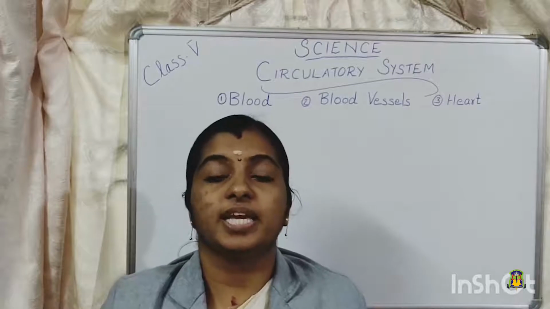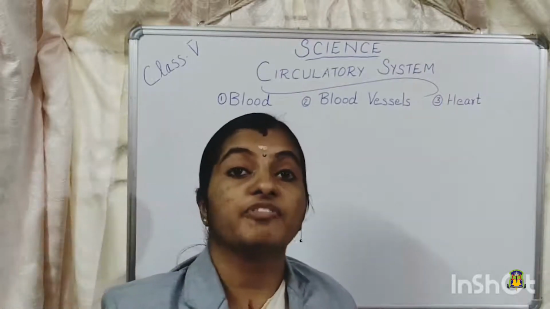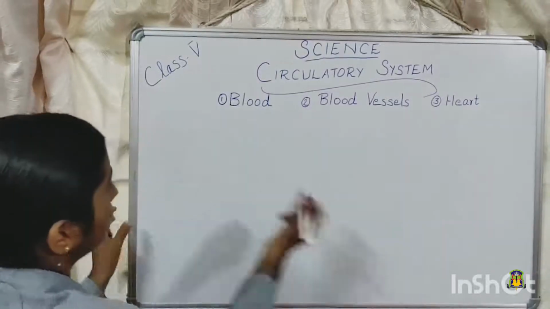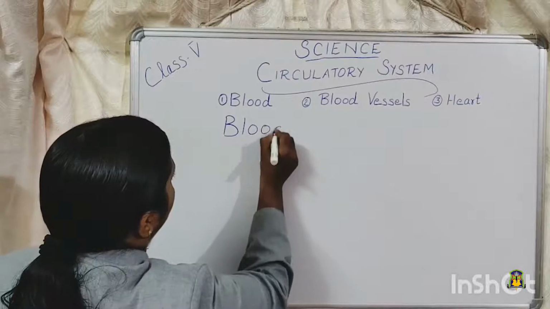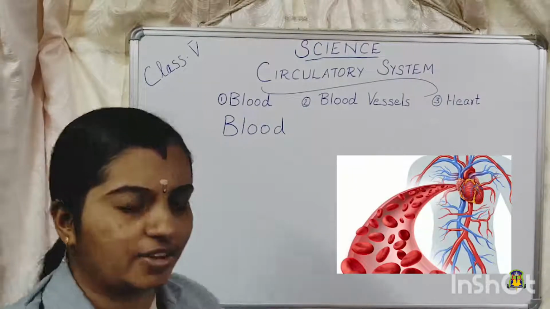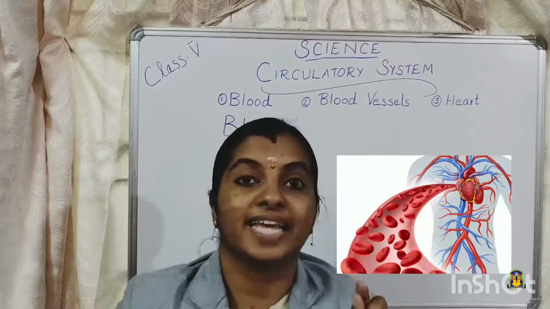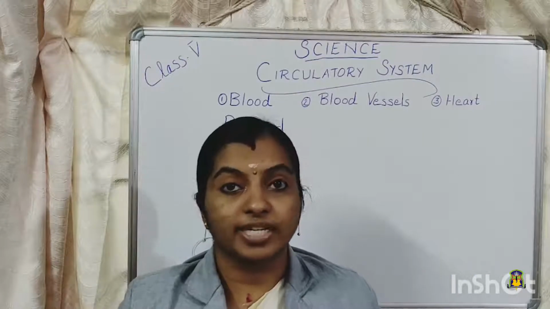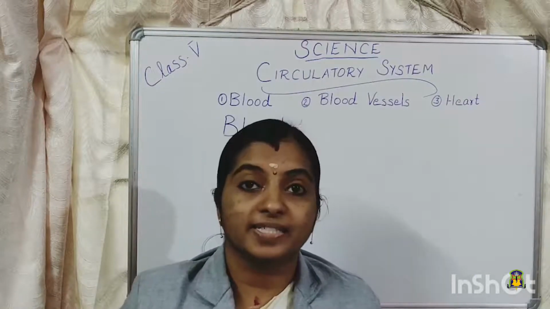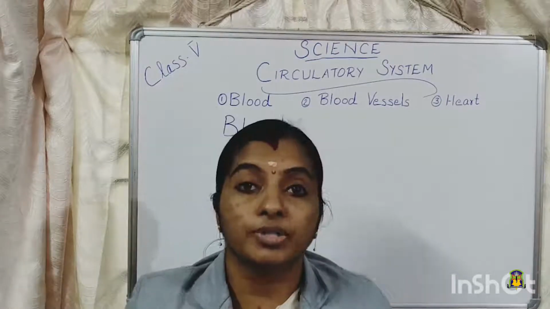Today we will study about the blood. We will study about the different functions of blood. So, I'm writing the heading blood, B-L-O-O-D. What is the color of blood? We all have the same blood, right? It is red in color. Blood is a red color fluid that can be seen throughout our body.